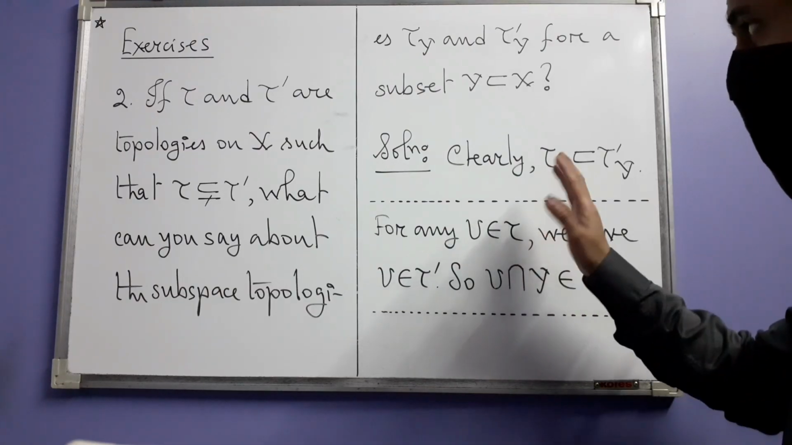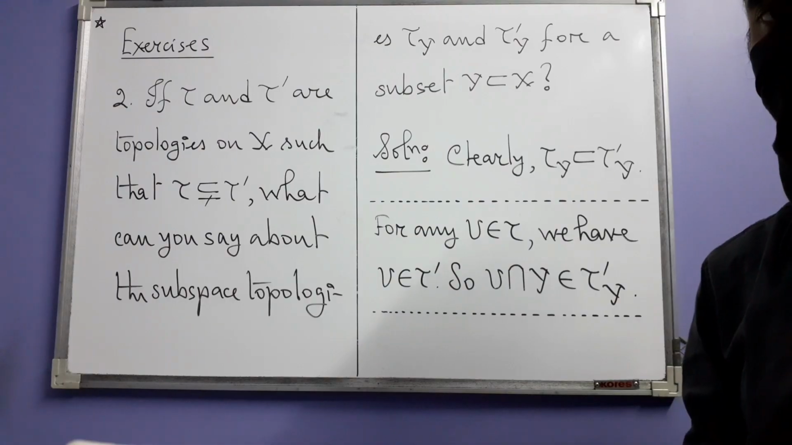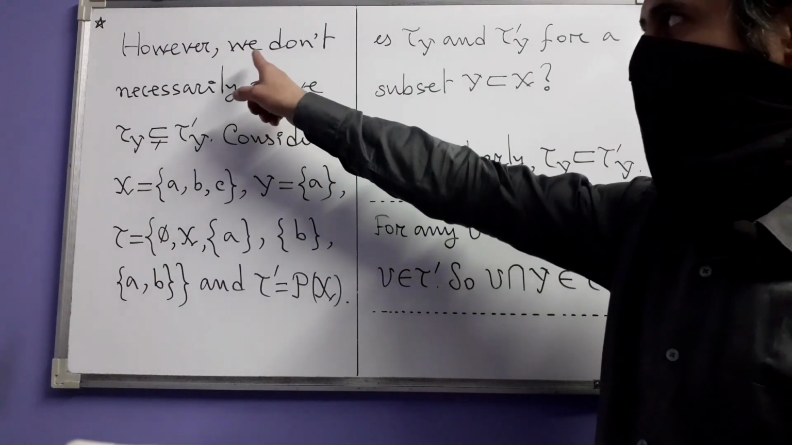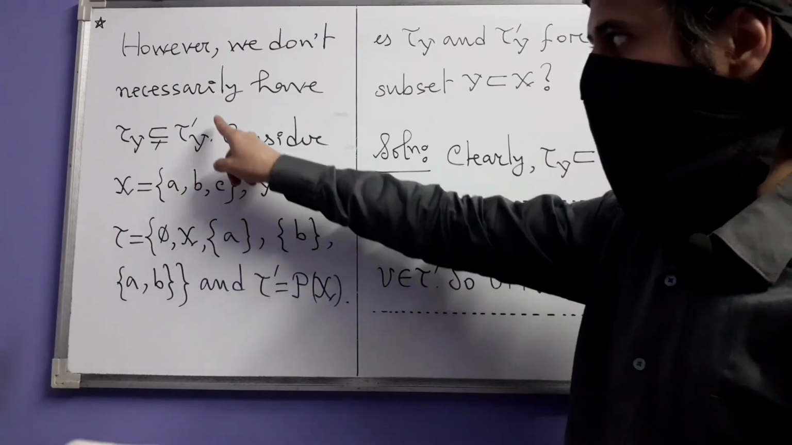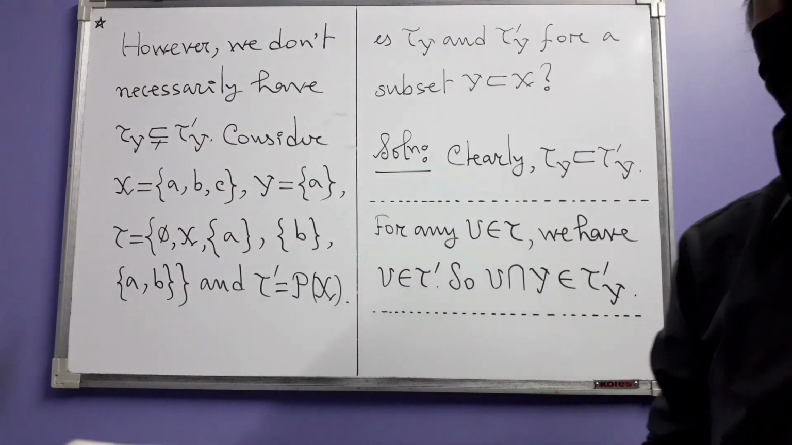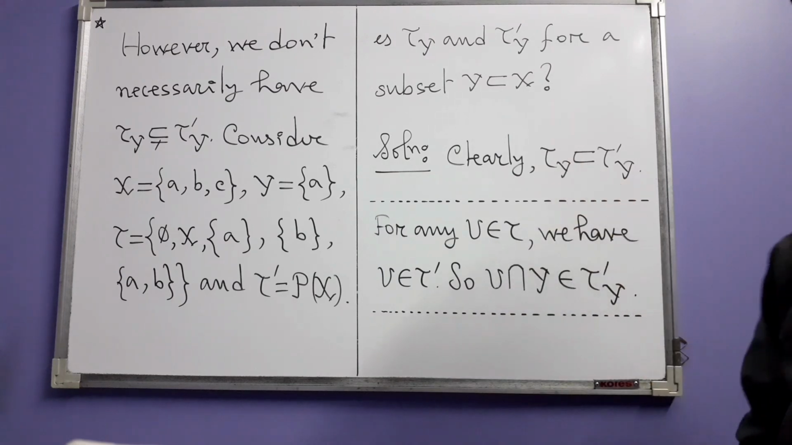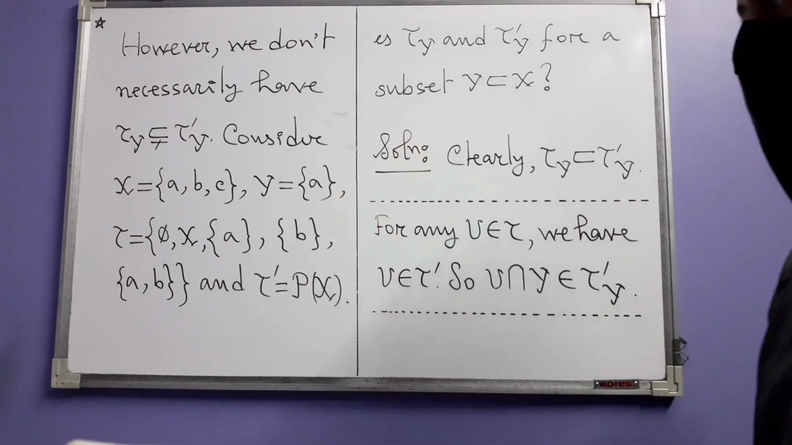However, it's not necessary that you have strict containment here. And we write that here, however, we don't necessarily have this strict containment. That means tau prime Y is not necessarily strictly finer than tau Y, although it's always finer than tau Y. To see why, you consider this example.